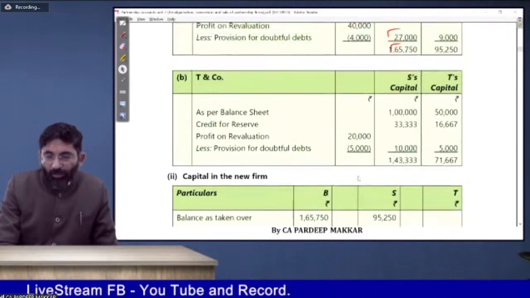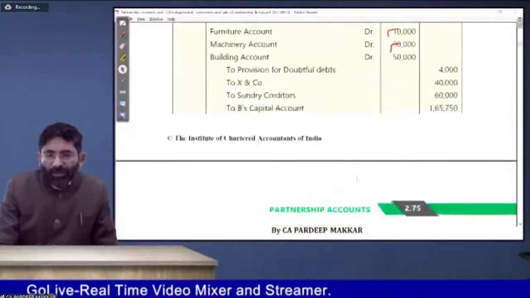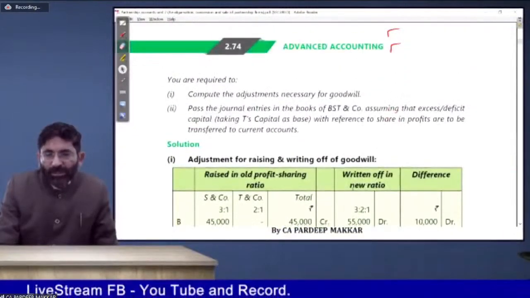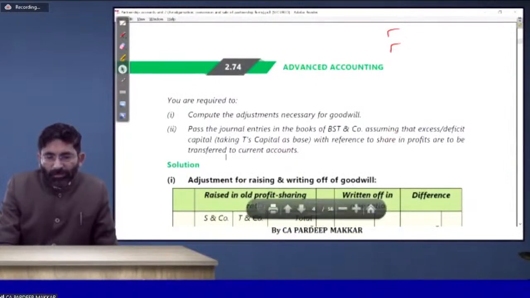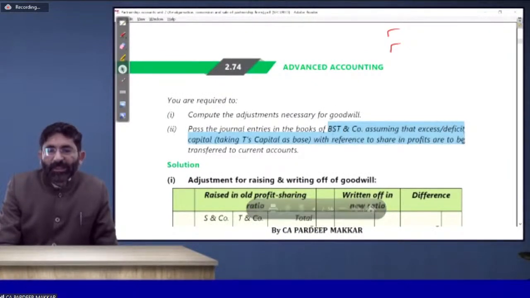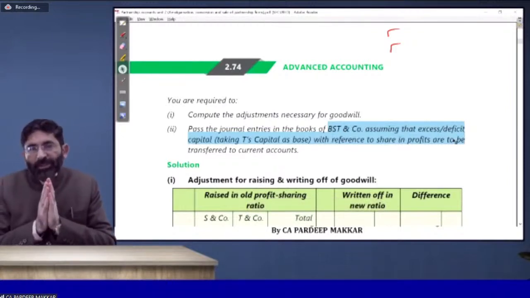Now we will come to the point of capital in the new firm. This is the last point. Just like S and company, you will do the same for T and company. My dear students, is that clear now? Now he says pass the journal entries in the books of BST and company, assuming excess and deficit capital, taking T's capital as a base.